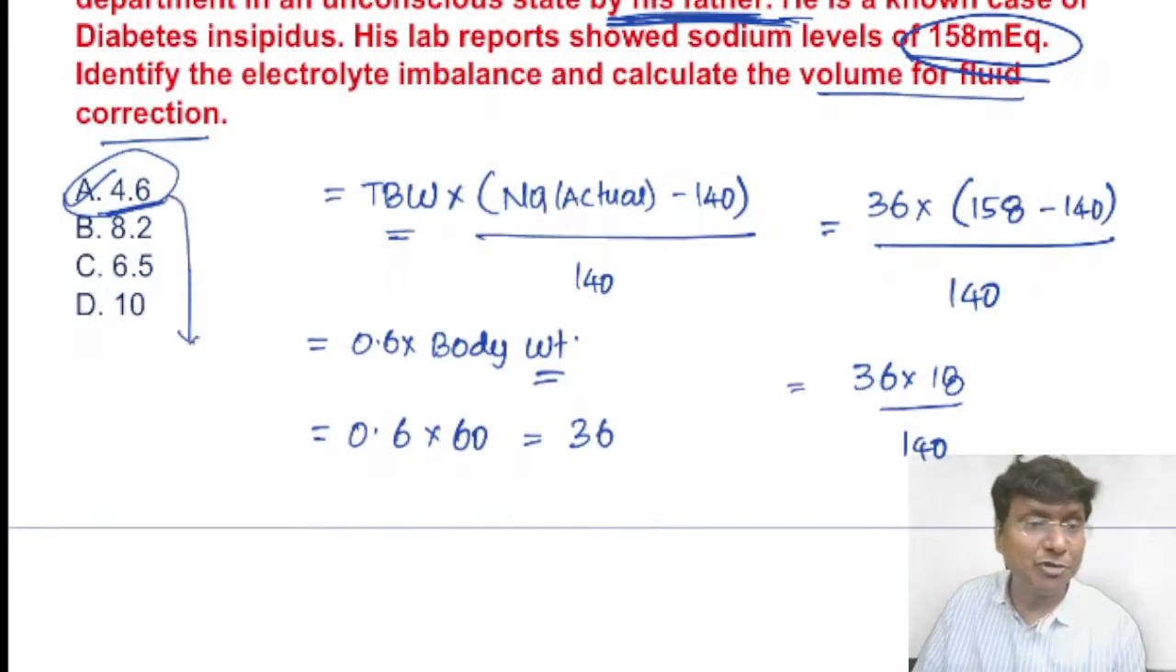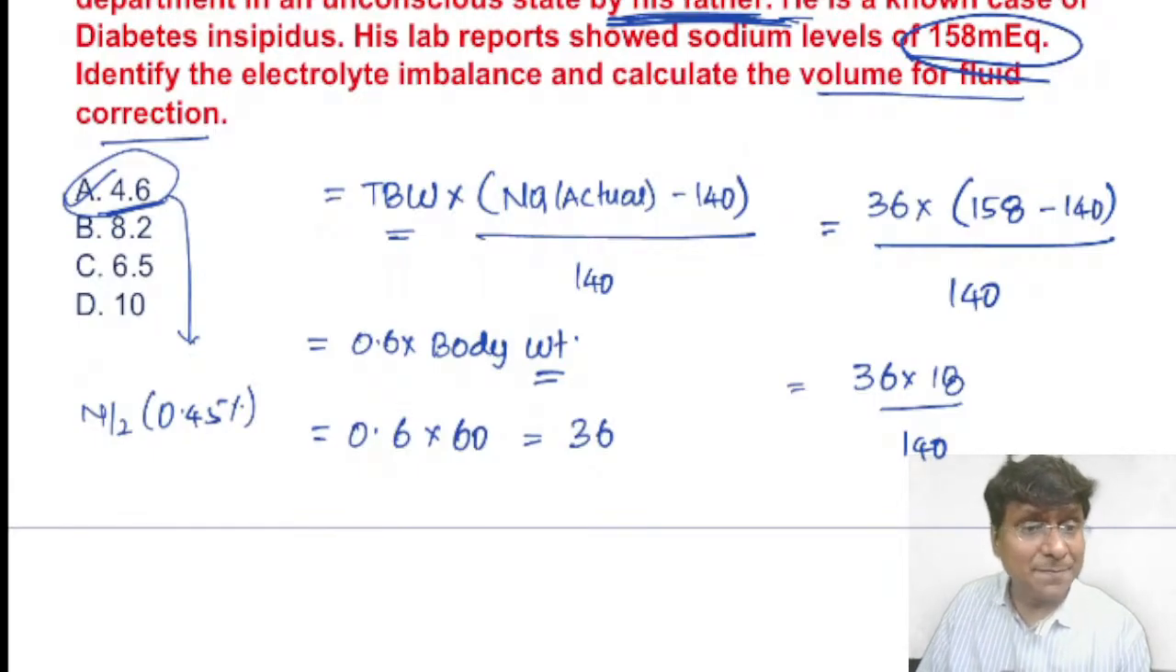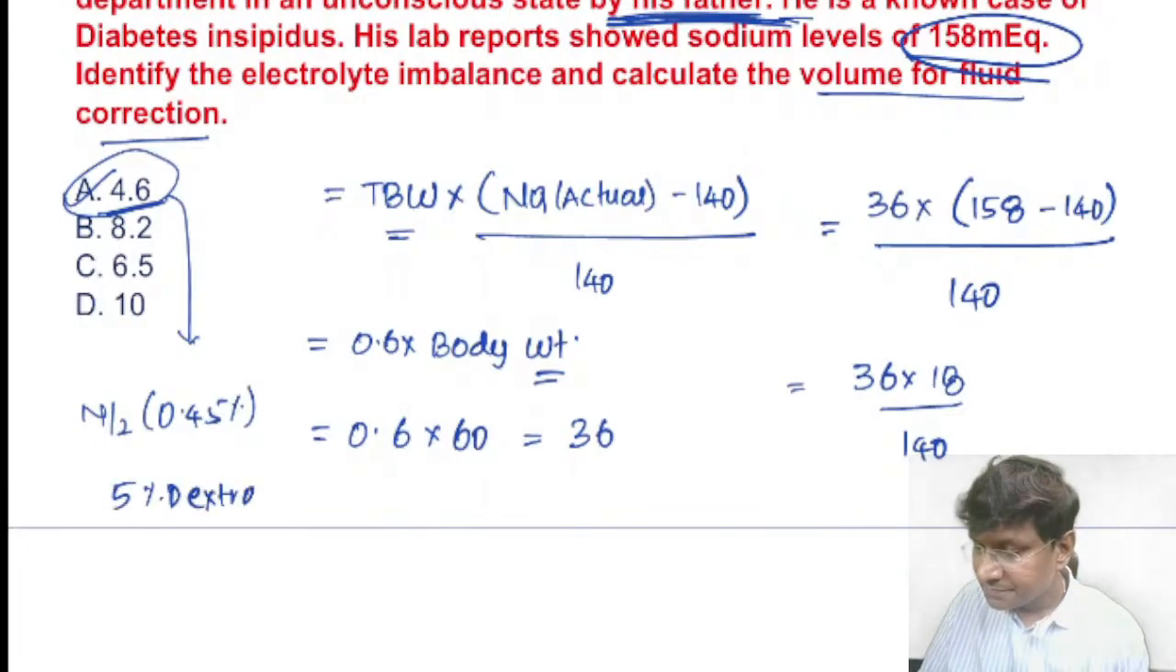So you have to give the half normal saline. The fluid of choice will be the half normal saline, right? Or the other option is that 5% dextrose can be given. Okay, so the answer is 4.6 liters.